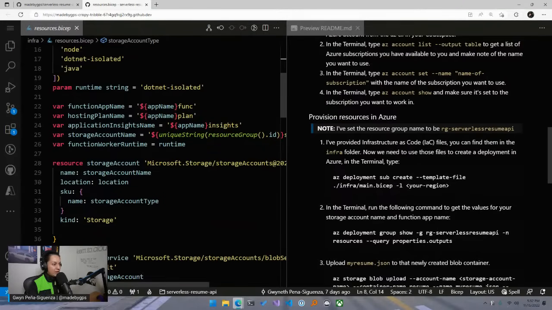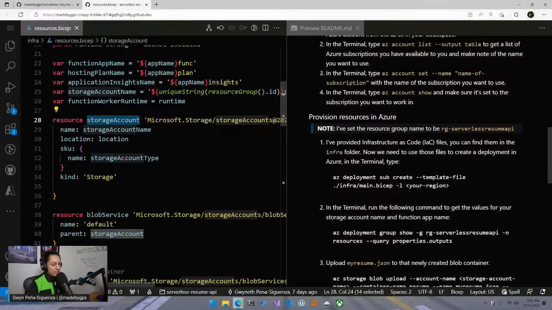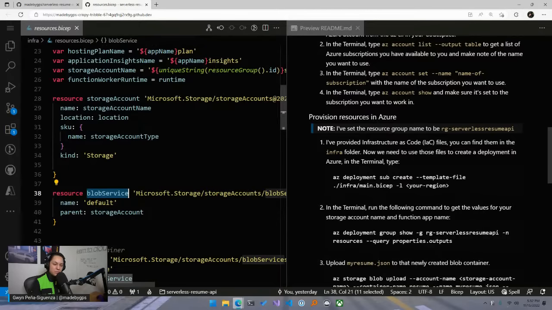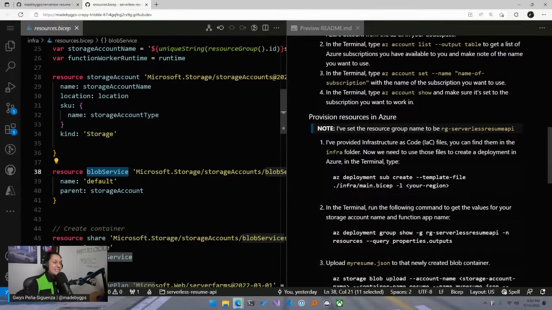So we have a resource called storage account, which is where we're going to be saving our file. Inside of that storage account, we are creating a blob service. Storage accounts have blob, file shares, and there's also, I believe, table. So different types of storage can live inside of a storage account. When you think of cloud storage, the blob type storage is probably the most popular because it's object oriented. It's great for saving a bunch of different types of data. So we're creating a blob service inside of that storage account.